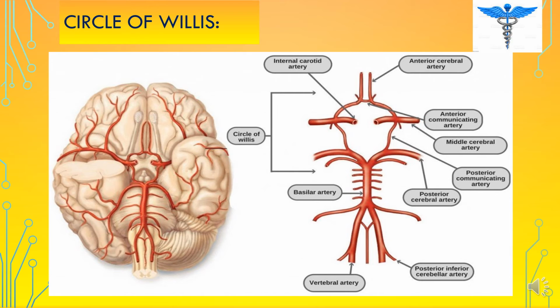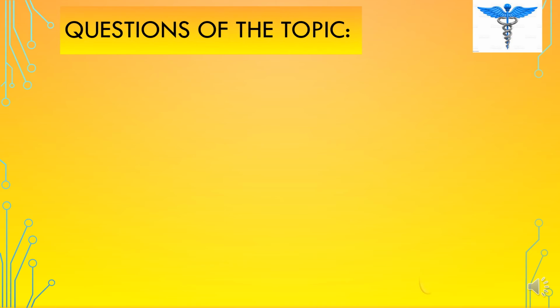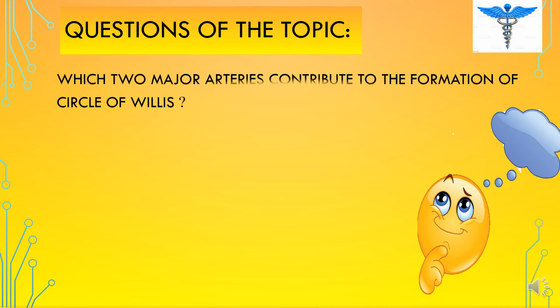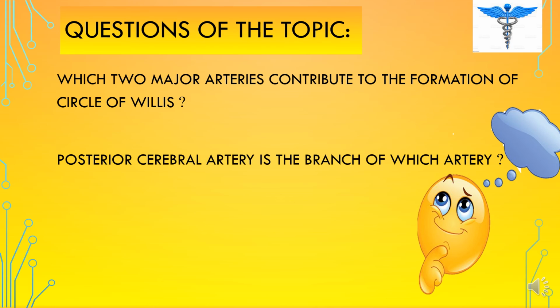Now let's move to some questions regarding this topic. The first question is, which two major arteries contribute to the formation of the circle of Willis? We have two major arteries that contribute to the formation of the circle of Willis. What are they? Number one is the vertebral artery, and number two is the internal carotid artery. So the internal carotid artery and the vertebral arteries are the two major arteries that contribute to the formation of the circle of Willis.